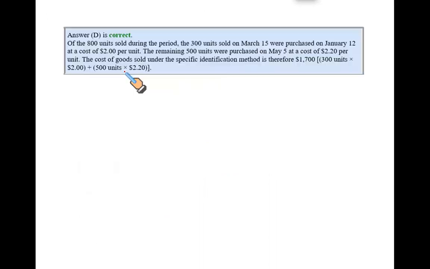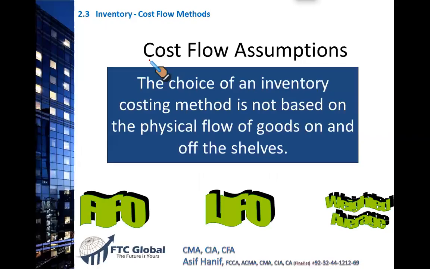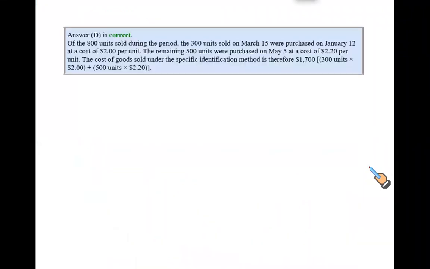This is called the specific identification method, where we can trace every item sold with its cost. But this is not always true. Answer is correct, D. This is not always true, because when the goods are similar, they are all the same, but their prices are changing in the market, then how do we value the inventory? That could be a problem. So the choice of an inventory costing method is not based on the physical flow of the goods, rather the goods which are homogeneous, they are similar. So we simply use these 3 methods to value the closing stock and value the cost of goods sold. Remember, when we are using last in first out, it doesn't mean that the goods have to physically follow the LIFO method.